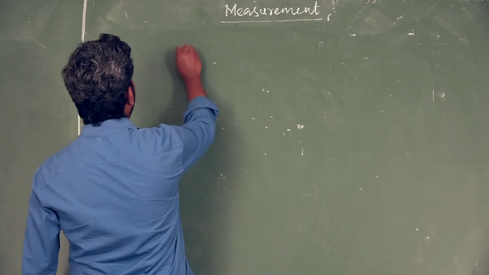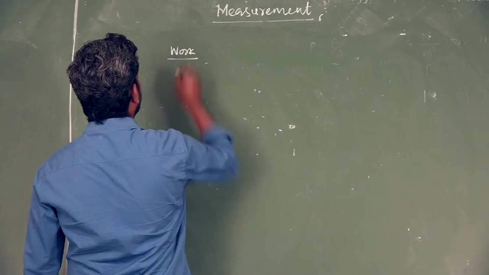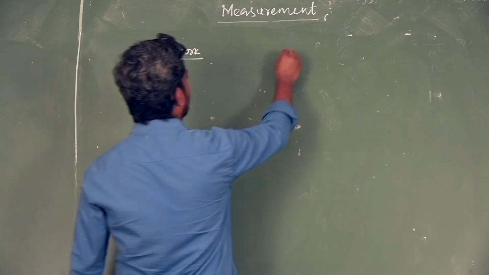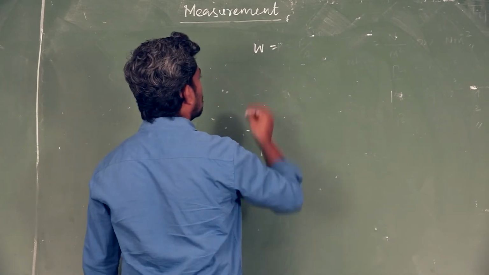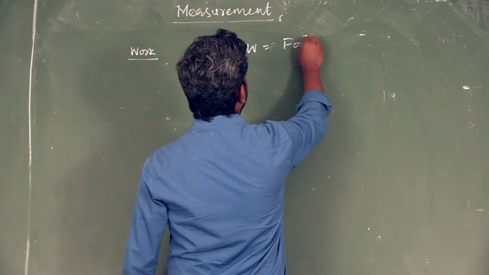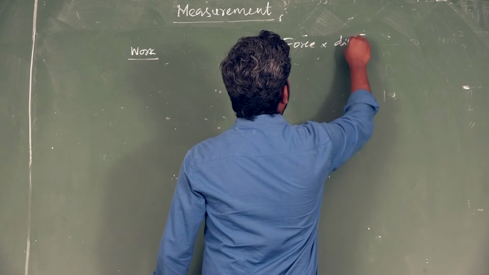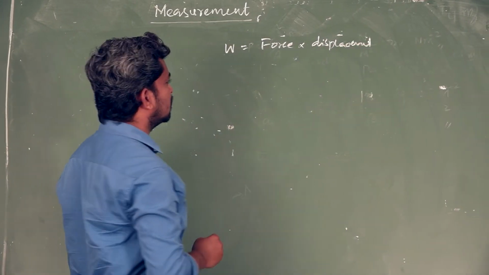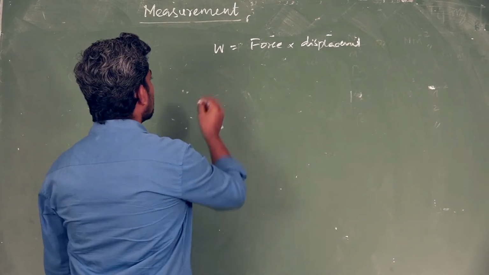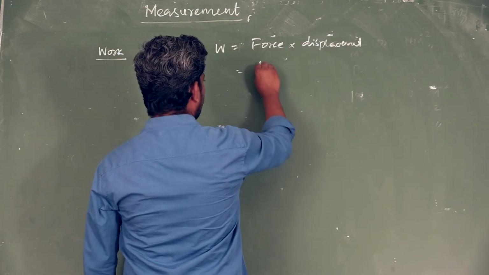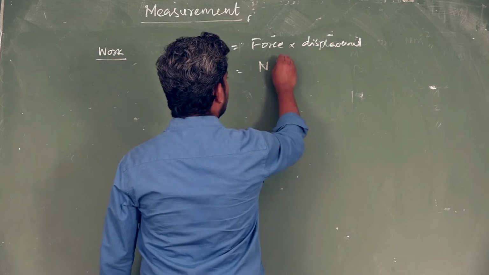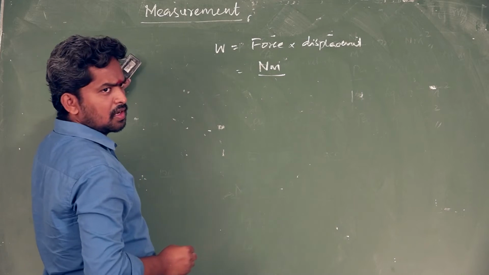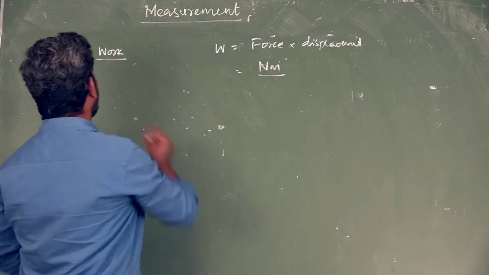Next one is work. Work done or energy, all are equal. What is the formula of work? Work is equal to force into displacement. I want to calculate the derived unit. See, the unit of force is Newton, displacement is meter. Newton meter is the unit of work done or energy.